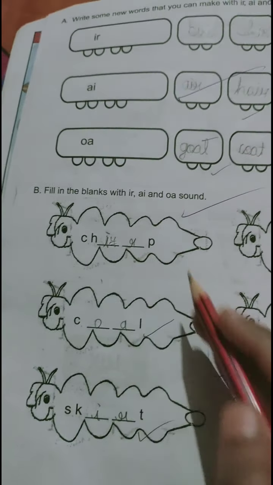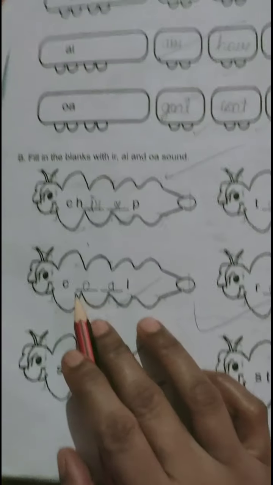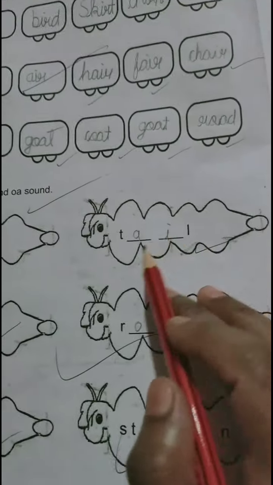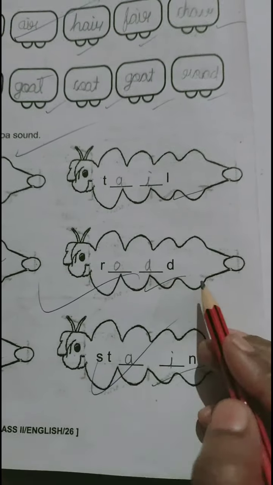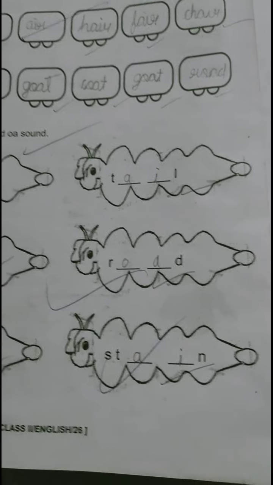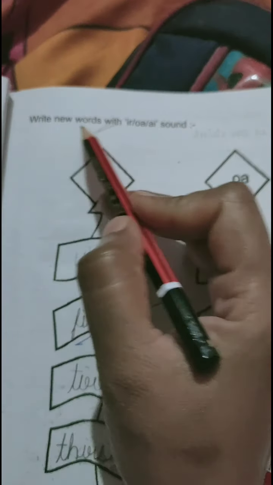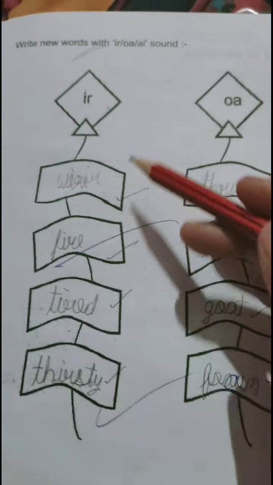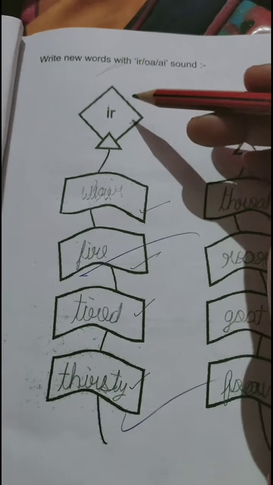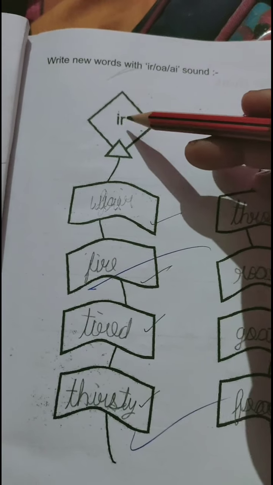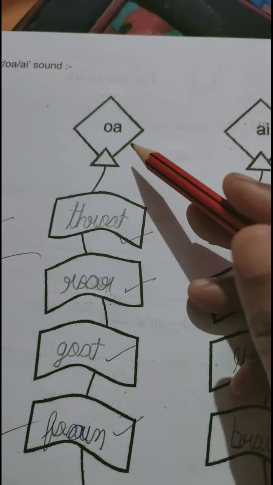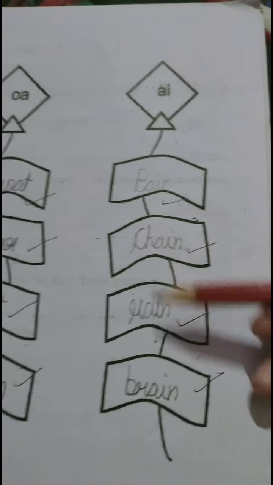Now the third exercise is to fill the blanks with IR, AI and OA sound. Chirp, we fill IR. Coal, OA. Skirt, tail, road, stain. Like this you have to fill it. Now the next one: write new words with IR, OA and AI sound. You can write on your own also. You have to write some words related to IR and some words related to OA and AI.